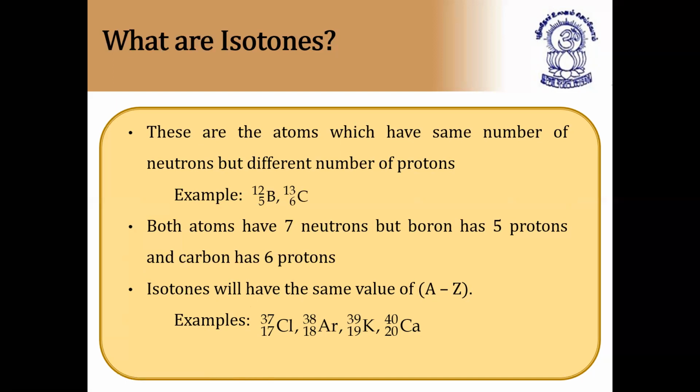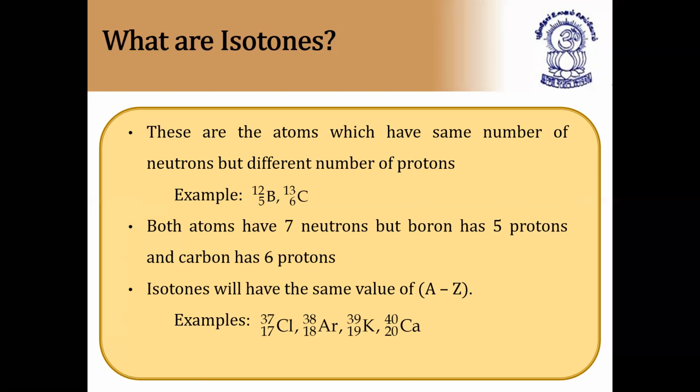All these examples are important because they are asked in examinations and competitive exams: which of the following are isotopes, which are isobars, which are isotones. For isotones, they will not give the values of atomic number and mass number, they will just give the elements. Sometimes they'll give elements as well as atomic number and mass number. By that, we can easily see what are isotones.